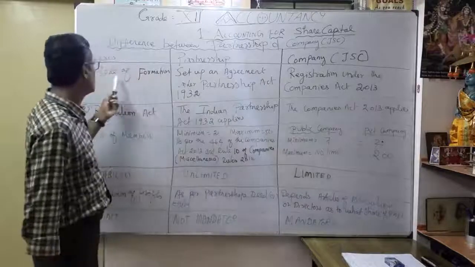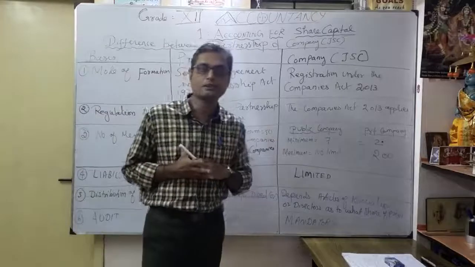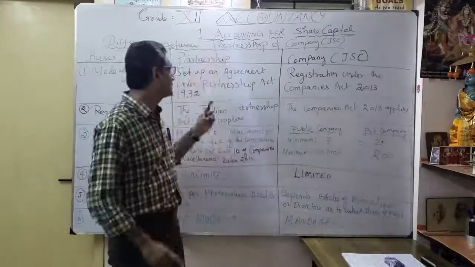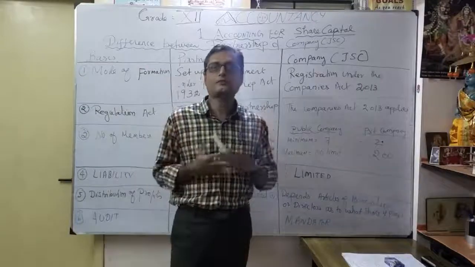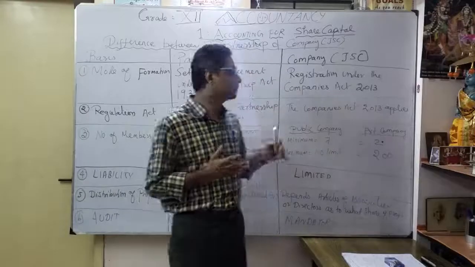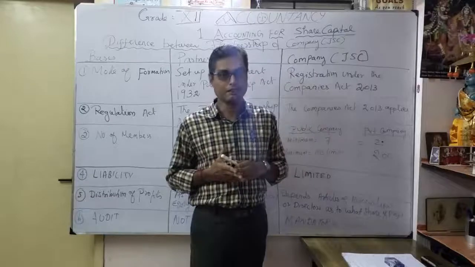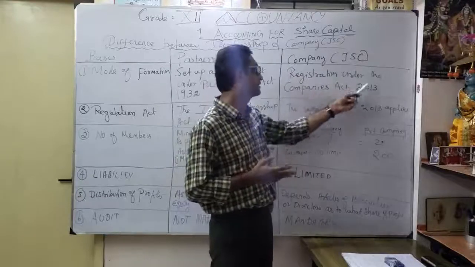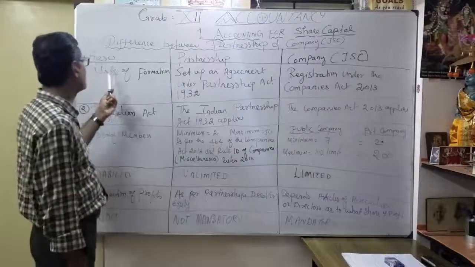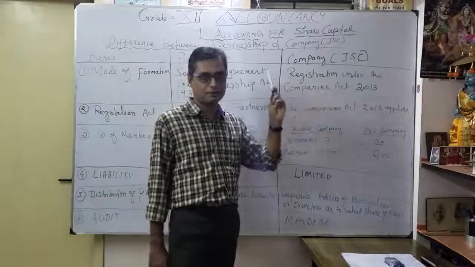What is the basis? The mode of formation. Suppose as a partnership, you create a partnership by agreement, correct? Under the Partnership Act 1932. Without agreement, we can't create a partnership. So that's why the agreement is very, very important. Similarly, under a company, you go for registration. You register the company name, correct? That's registration under the Companies Act 2013. That's the very important point, the difference of mode of formation: here through agreement, here by registration. That's point number 1.